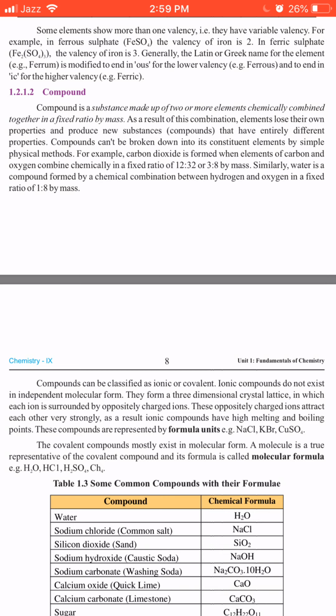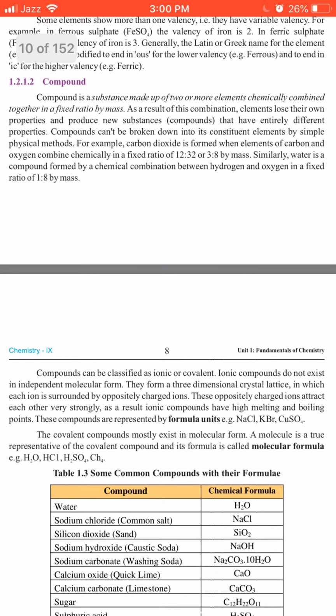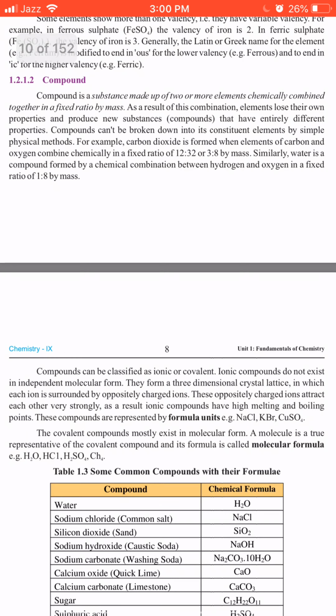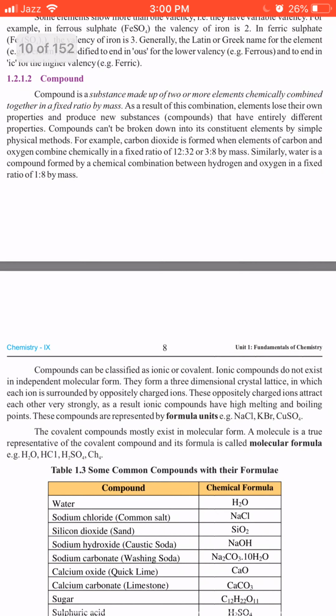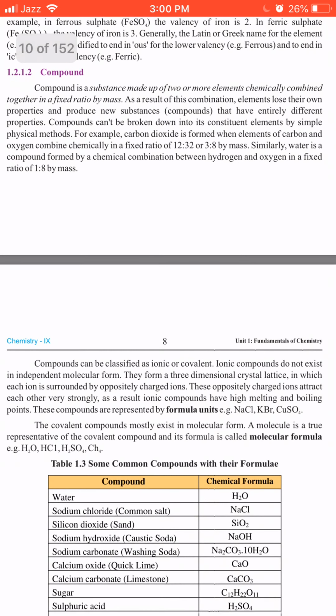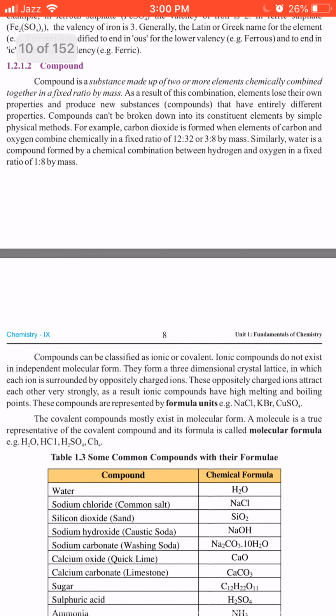As a result of this combination, elements lose their own properties and produce new substances that have entirely different properties. Compounds can't be broken down into their constituent elements by simple physical methods. Students, it means they could be broken down with chemical methods. Okay, here are two examples. I would suggest you give one example with the definition.